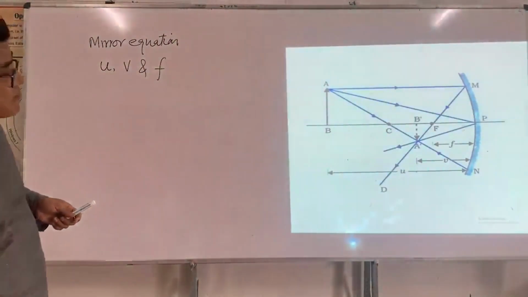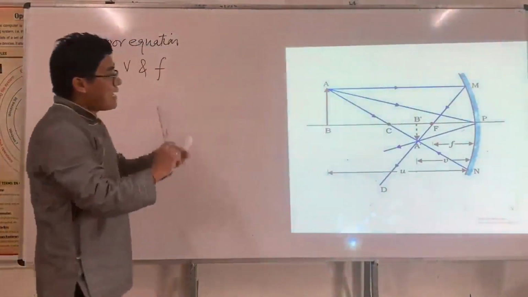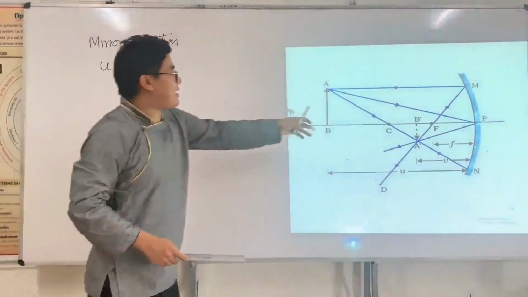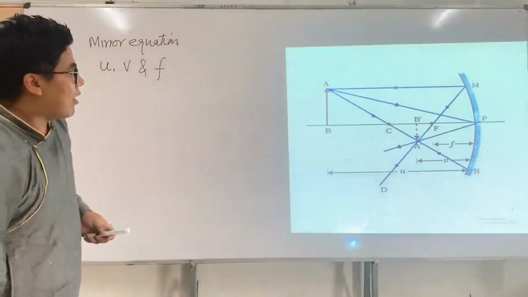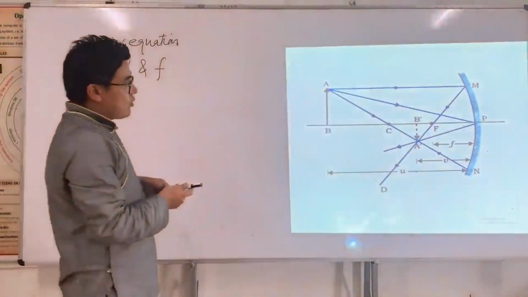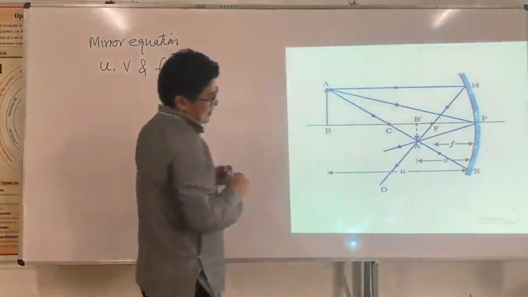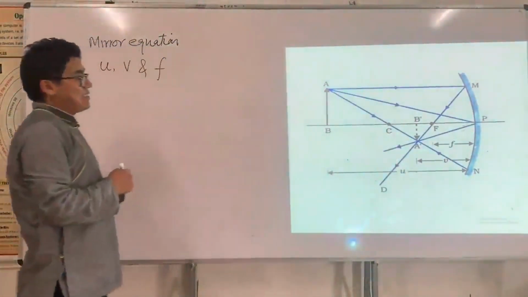The image is diminished since the object lies between infinity and the center of curvature. Now f is the focal length, u is the object distance, and v is the image distance.